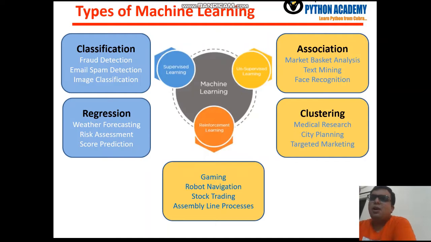Okay, so the main part of this video is about supervised learning, because whatever algorithm we are going to discuss today relies on supervised learning. We are focusing on regression analysis today, so we need to understand what is meant by regression. Here you can see three examples written: weather forecasting, risk assessment, and score prediction. The data in all these three applications is in a contiguous manner, or you can say a time series manner.